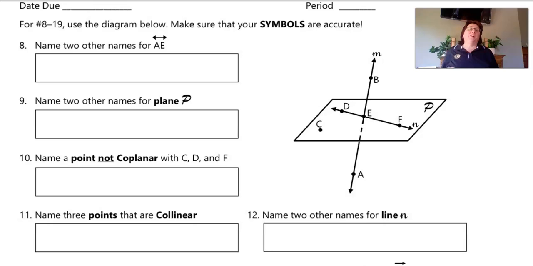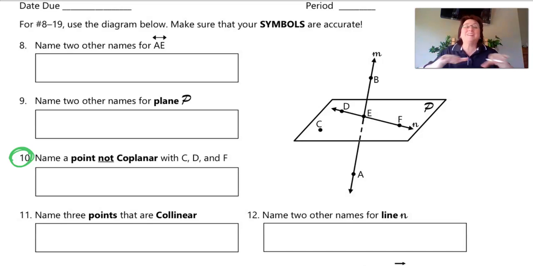All right, so on page 5, guys, I'm going to do 2 of these with you. We're going to do number 10 together to start with. This one says, name a point that is not coplanar with C, D, and F. Okay, remember, coplanar means together all on the same plane.